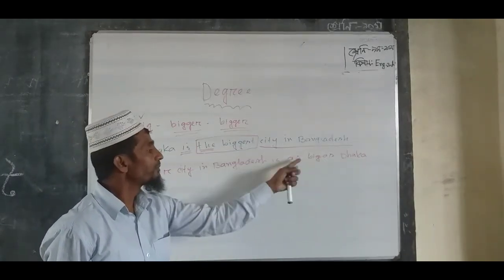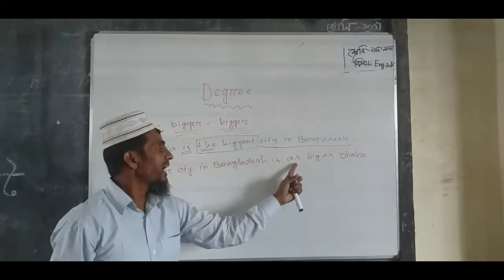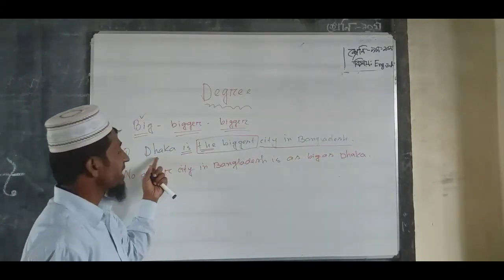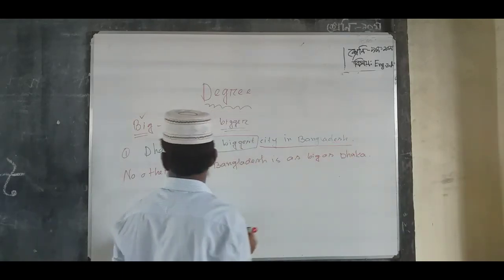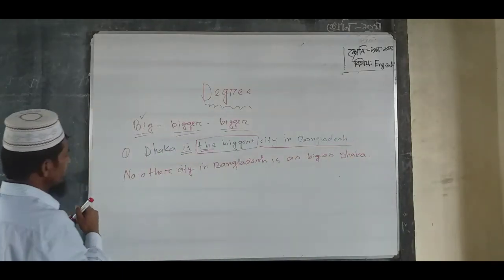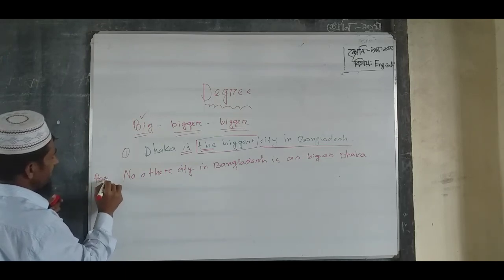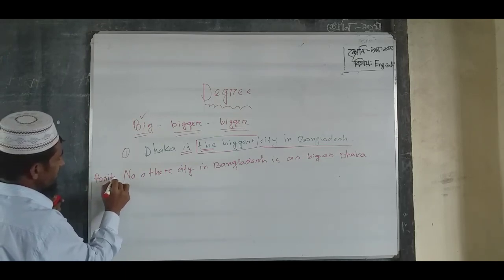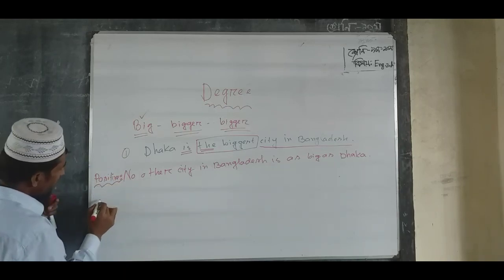Before the positive form we will use as, and after the positive we will use as. So as big as, and here the subject is Dhaka. So this is the positive degree.